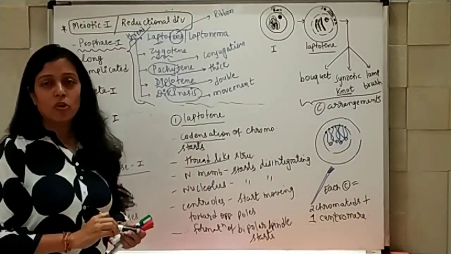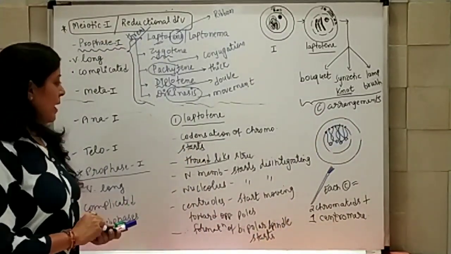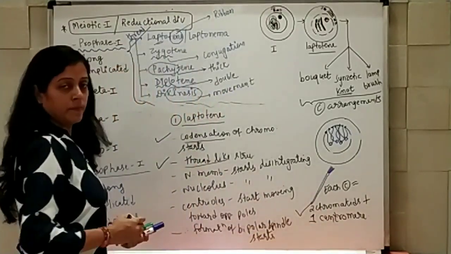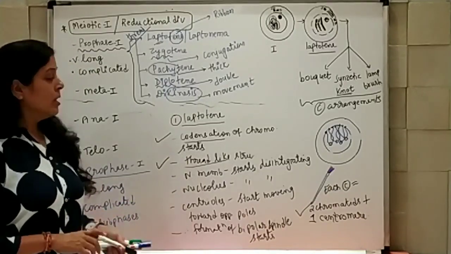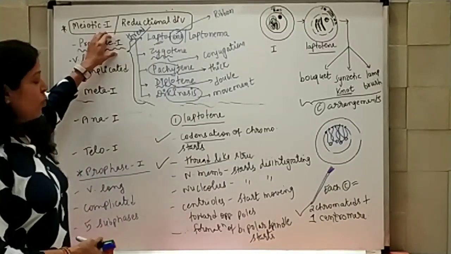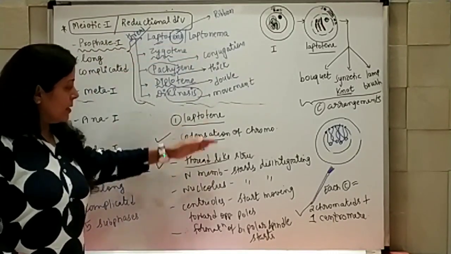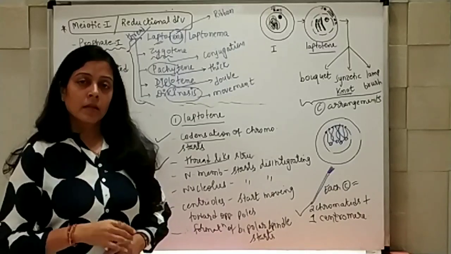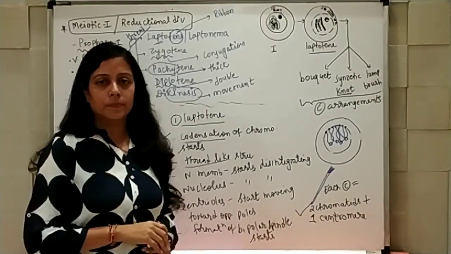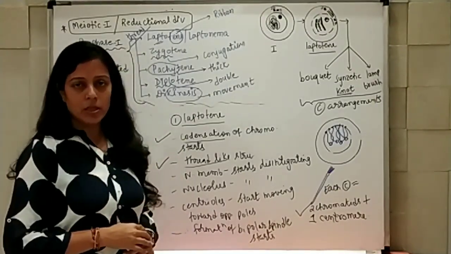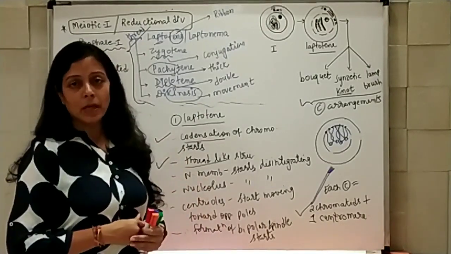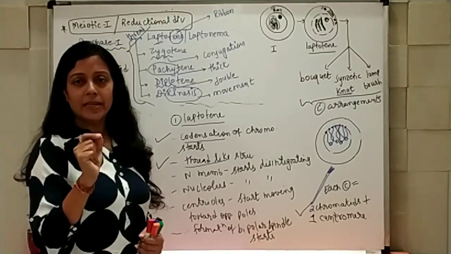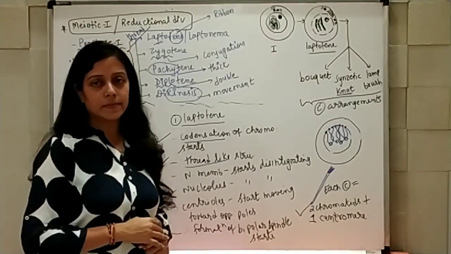So if you are just following textbook, then you can write these 3 points, 1, 2 and 3. That's it. But to have better understanding, you should know that what happens in prophase has started from leptotene. And due to compaction, or you can say condensation, now the chromosomes become visible under microscope. That is the most important criterion for leptotene phase.